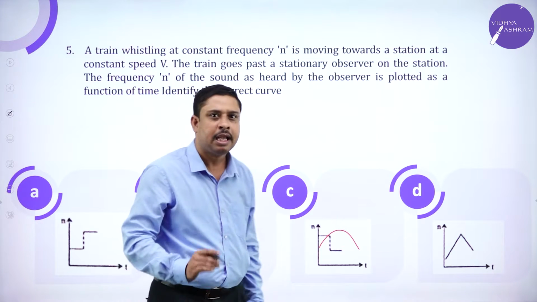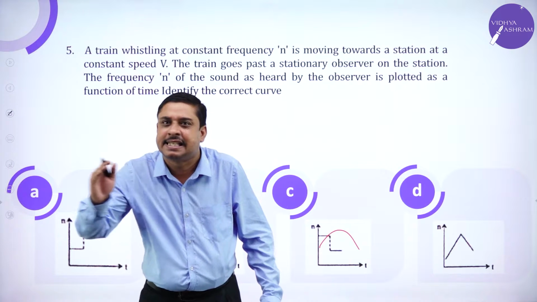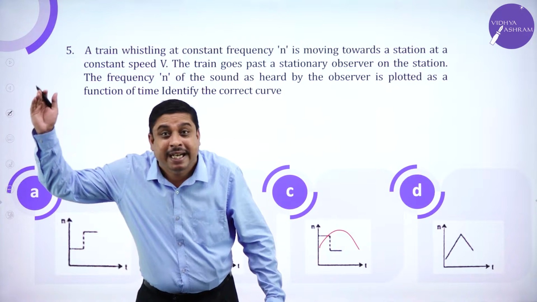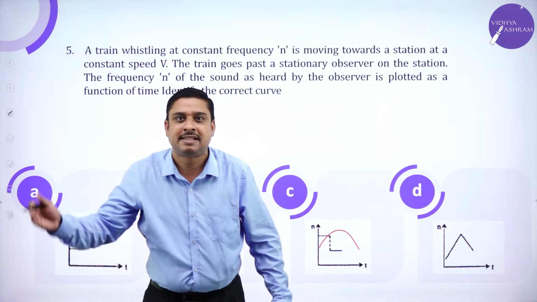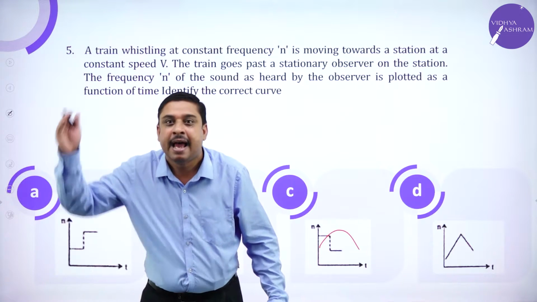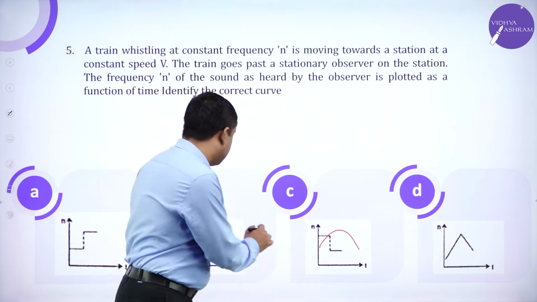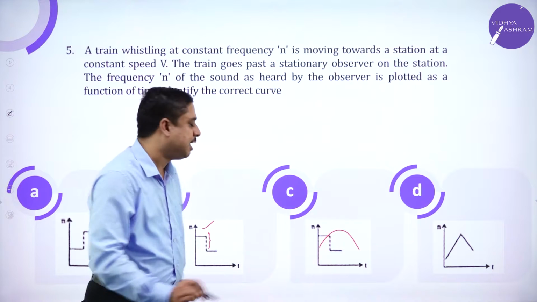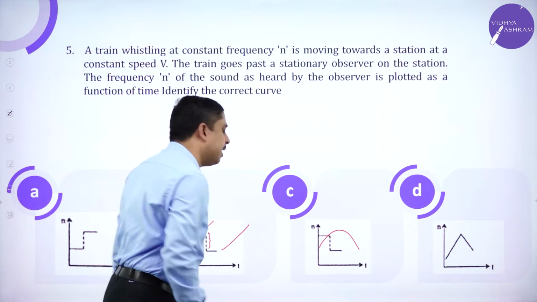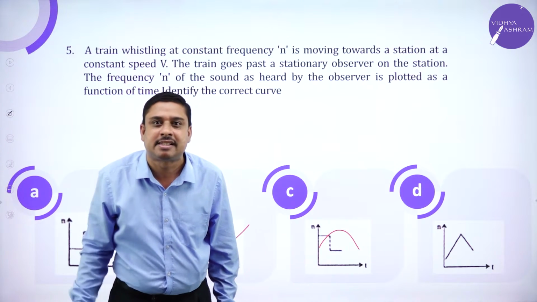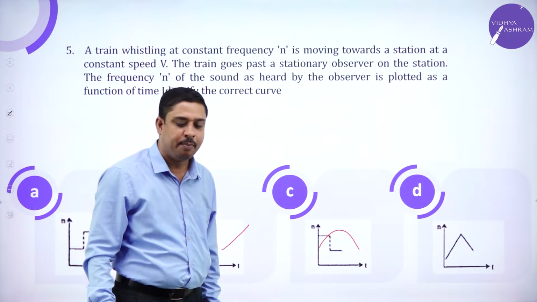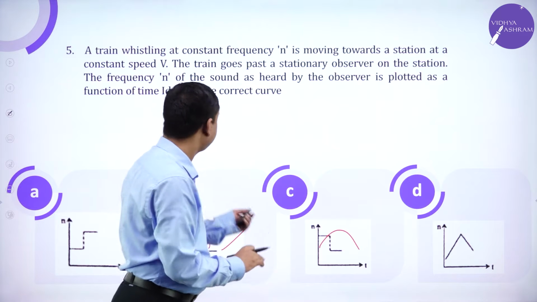Now, as the train is receding, the sound seems to decrease. Sound decreases, apparent decrease. So it is getting decreased here. After certain distance, again, it moves with that constant frequency. So the second option will be the option.